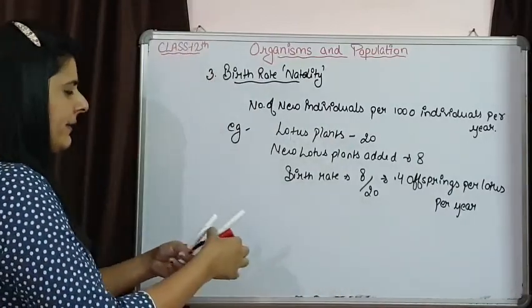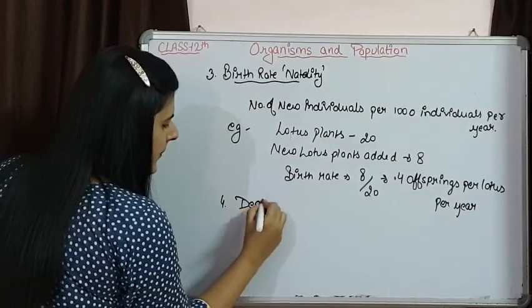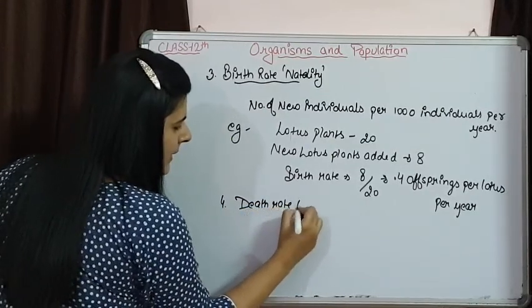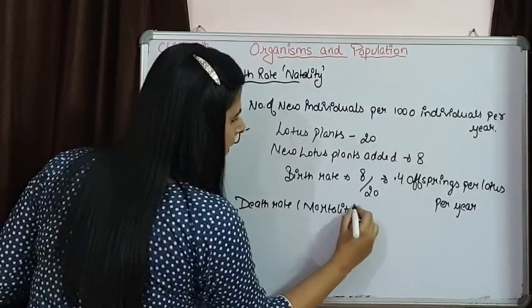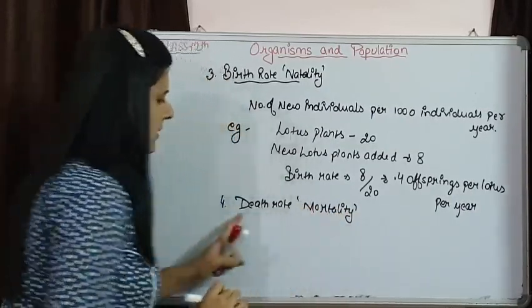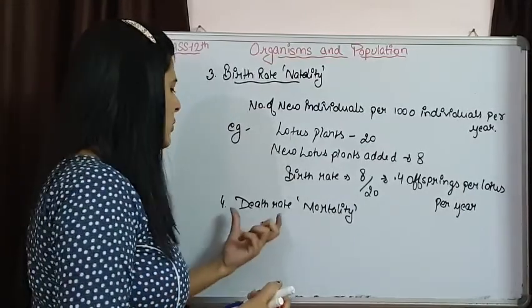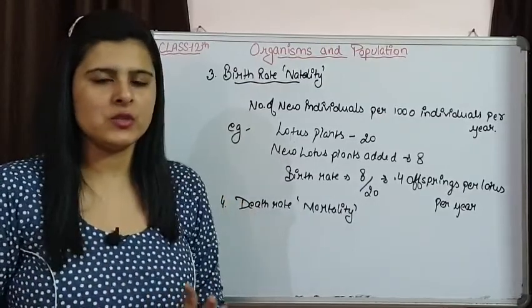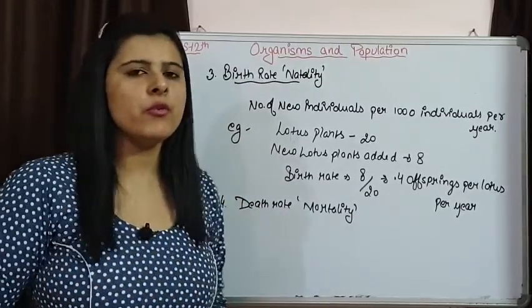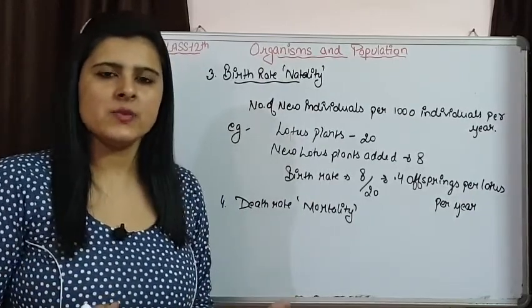The second attribute related to this is death rate, that is mortality. Death is a characteristic of an organism, and when we talk about death rate, that is a characteristic of a population. So here also it is the average number of individuals of a population that are dying at a specific time.